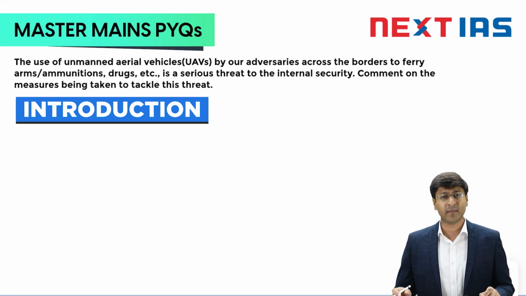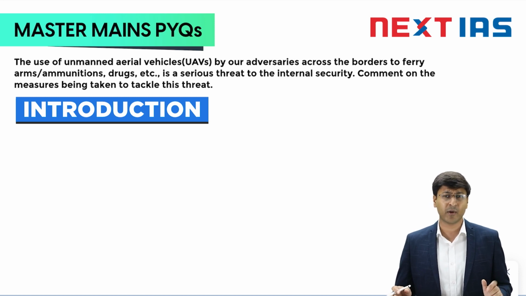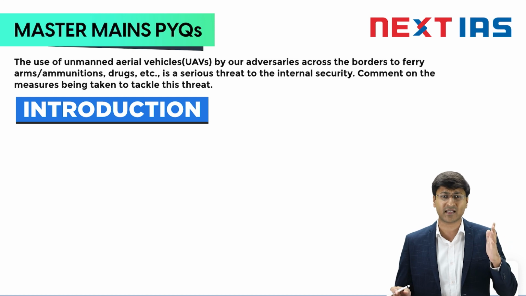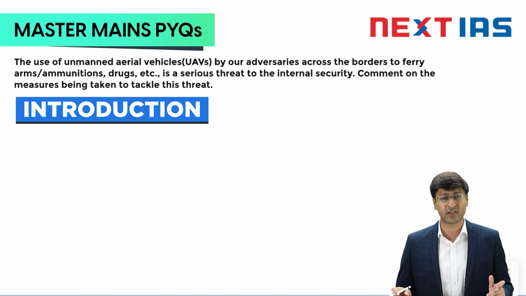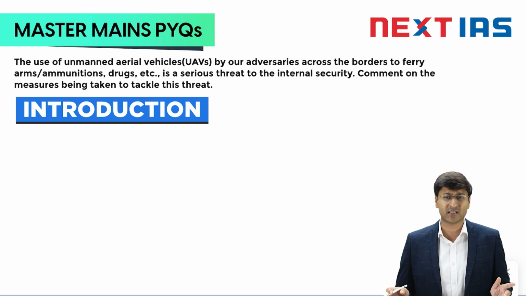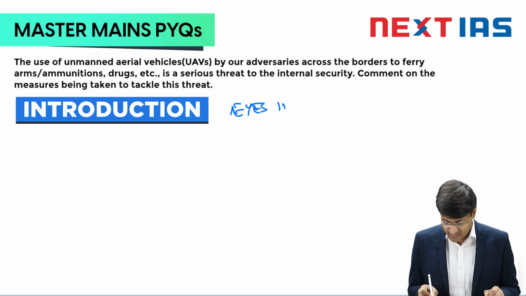UAV, that is unmanned aerial vehicle, or we also call it a drone. What is a drone? A UAV is basically a powered aerial vehicle that does not carry a human operator. That is what makes it a UAV, an unmanned aerial vehicle. It uses aerodynamic force to uplift the vehicle, it can carry a lethal or non-lethal payload, and it is also referred to as the eyes in the sky.